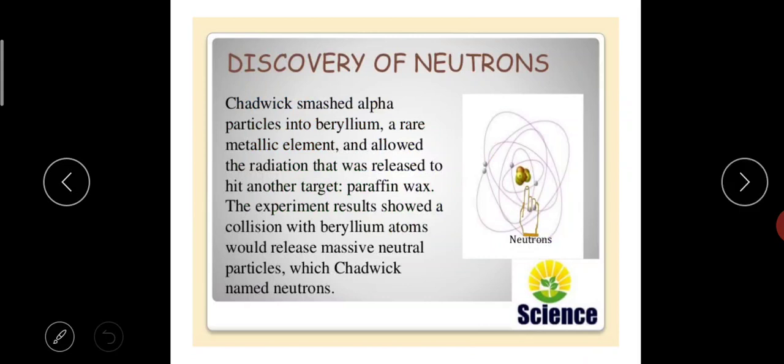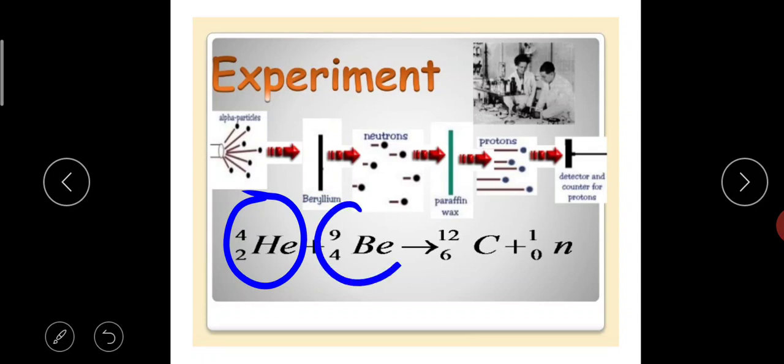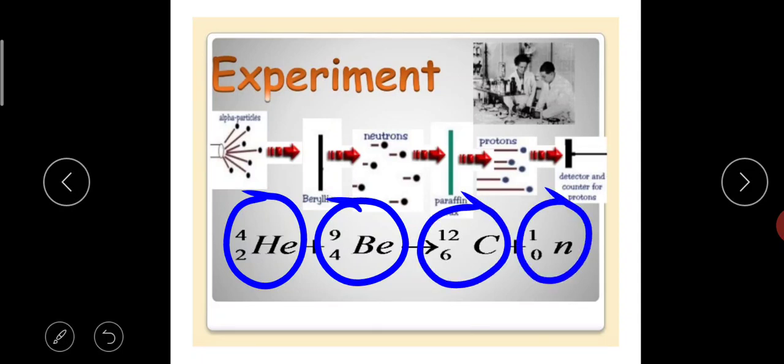as neutrons. So here you can take helium also, or alpha ray is what? Actually, I already told you, alpha ray is nothing but helium. So this is He, helium. Okay, he is doing the experiment. When he hit the alpha rays on beryllium, what is happening? He is getting carbon along with the neutral particle that he is naming as neutrons.